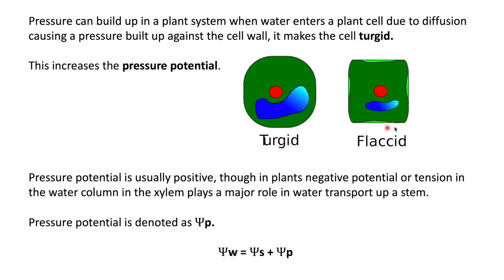Now see this picture. This is a normal plant cell. Now water molecules will enter this plant cell by the process of diffusion, and this plant cell will become swollen. Now the pressure will build up against the wall, and there will be an increase in pressure potential. Pressure potential is usually positive, and you denote pressure potential by psi p. So psi w depends upon psi s plus psi p, means water potential depends upon solute potential and pressure potential.